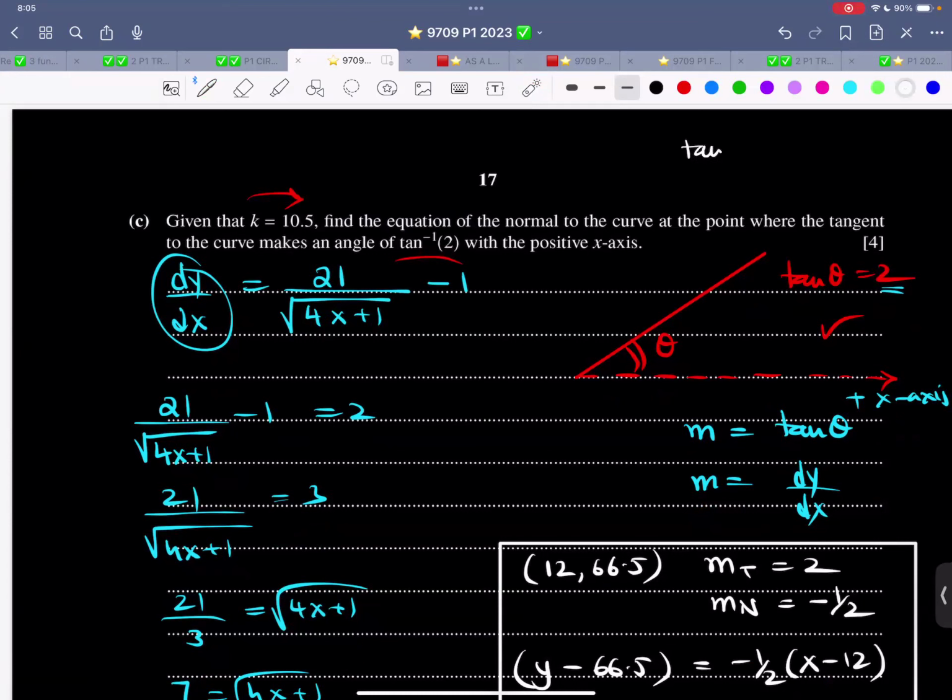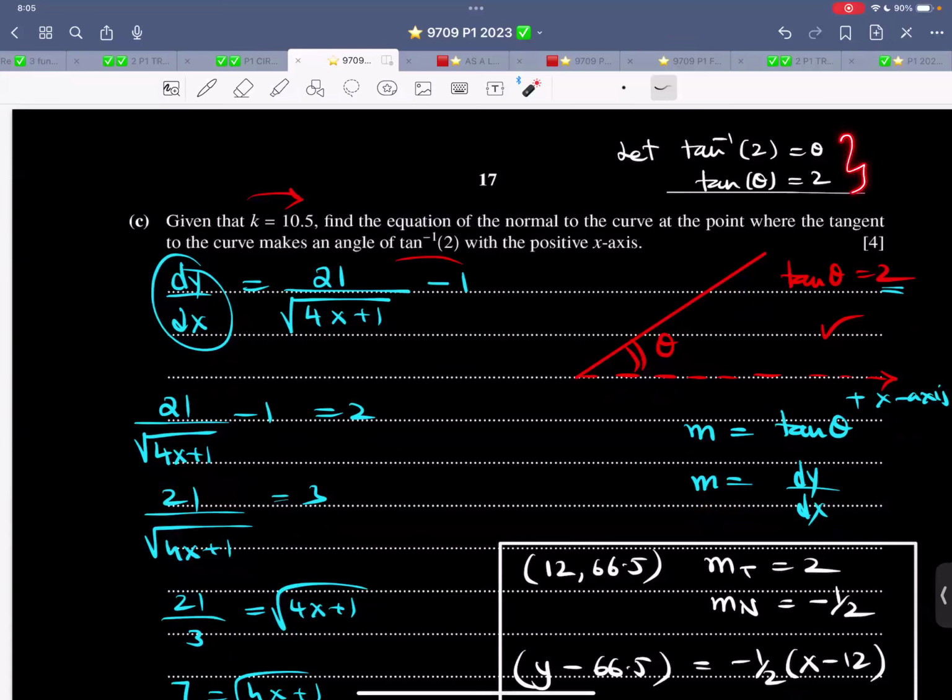Let tan inverse of 2 is theta, therefore tangent of theta is 2. So it's kind of like that inverse function thing: y equals f(x), f inverse y equals x. It's exactly the same thing. So m is also dy by dx. So now this is dy by dx.